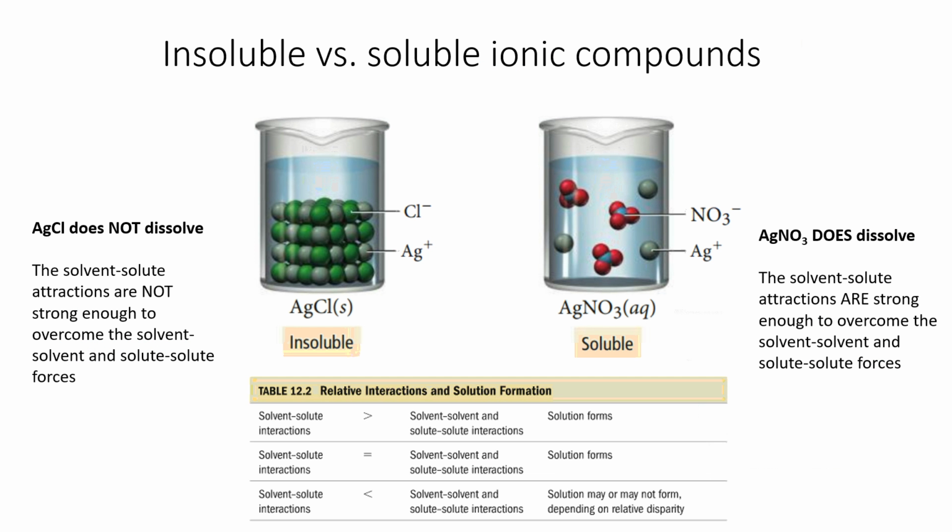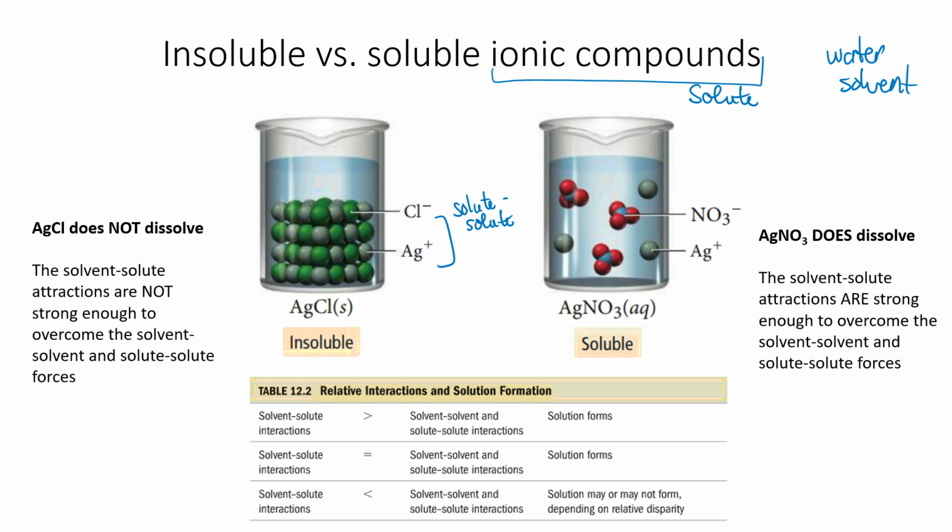We notice that with ionic compounds, some ionic compounds dissolve and some don't. So let's take a look at what the interactions are here. Well, in this case, let's say the ionic compound would be the solute, and we're looking at aqueous solutions here, so water would be our solvent.